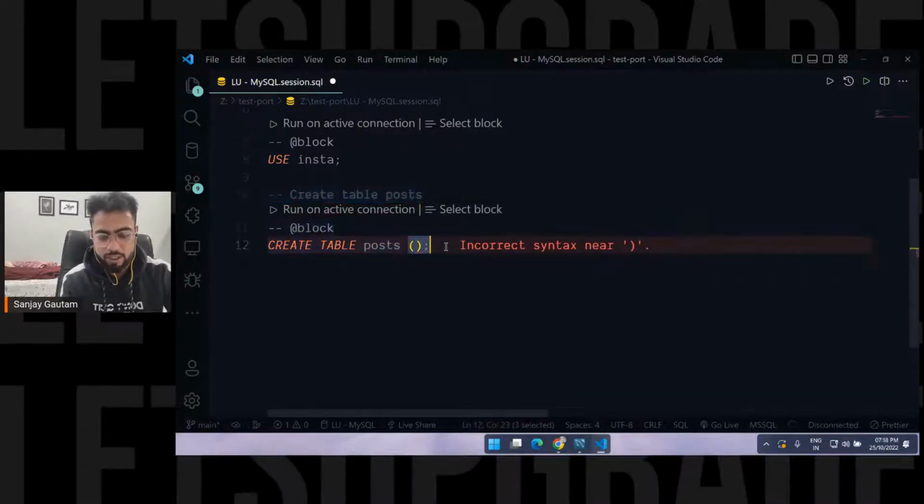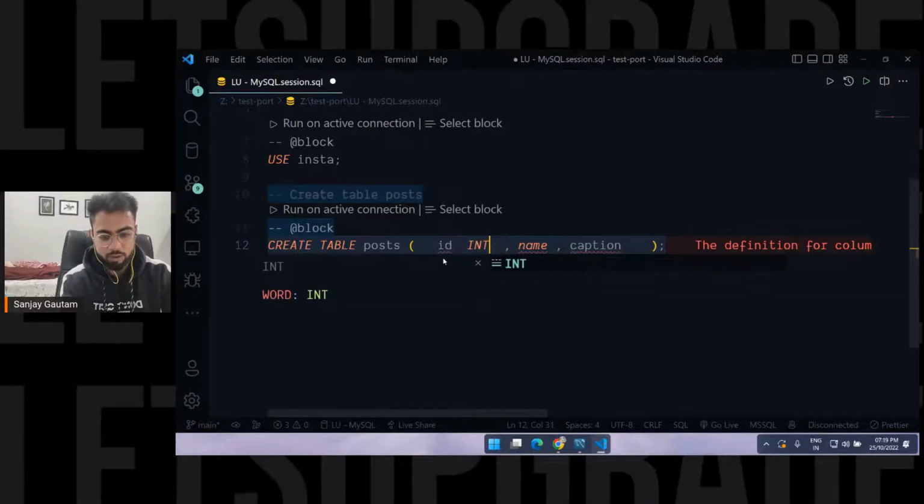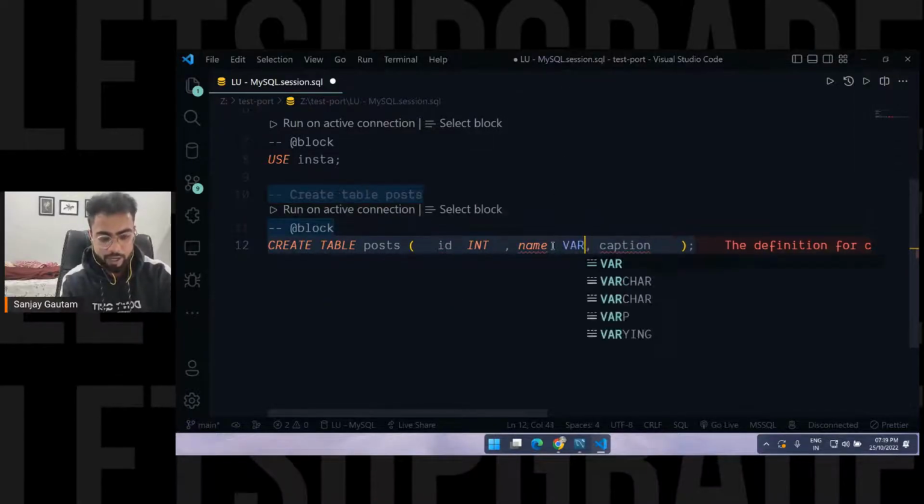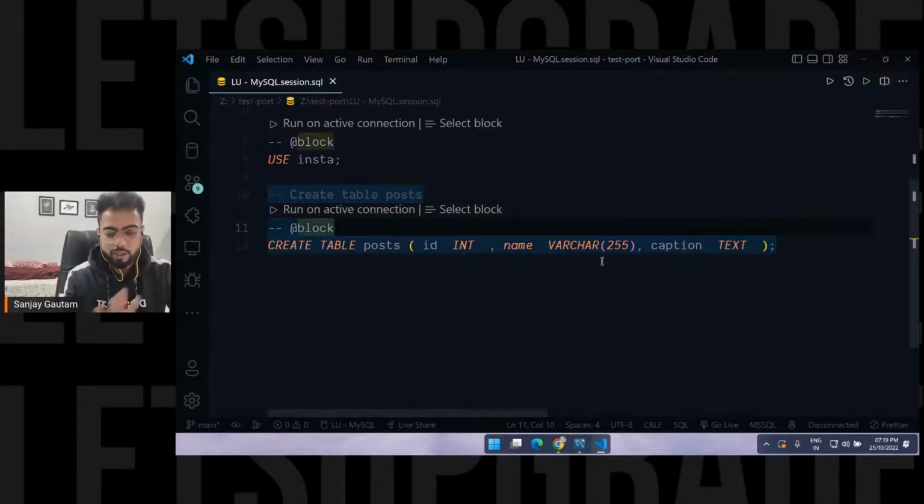So here I just want to create a table, the table post, create table post, and the fields I want are first of all ID, and then a name, and for the post let's have a caption. Just for now we are going to go with this caption. Let's put the data types as well. For the ID I'm going to go with int. For the name it's going to be varchar 255. For the caption let's go with text. That's all. So here I have written this create table command, and I just click on run on active connection,